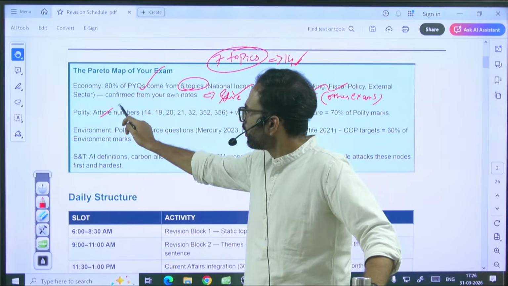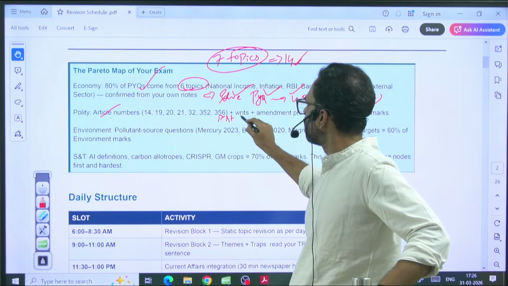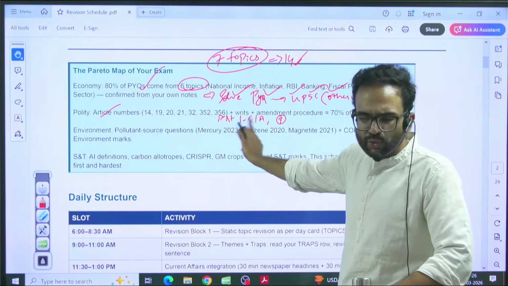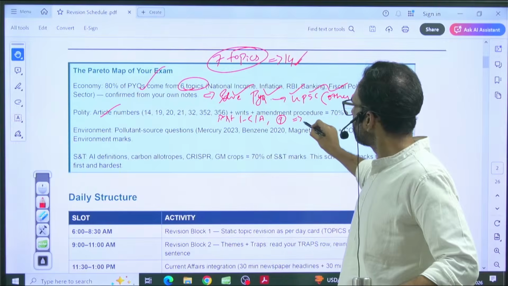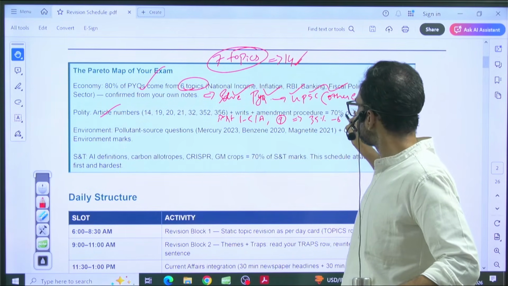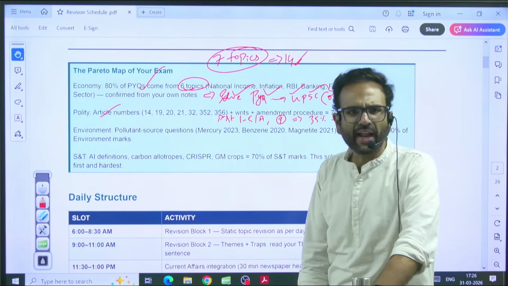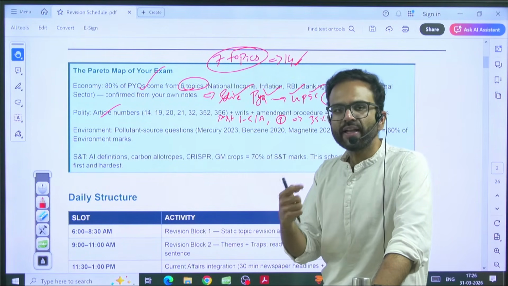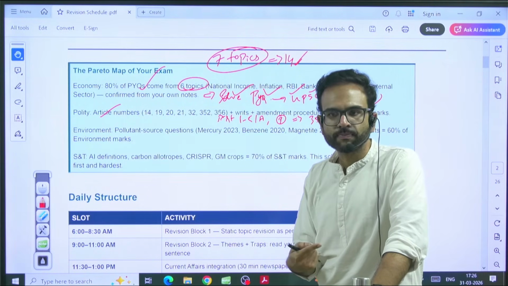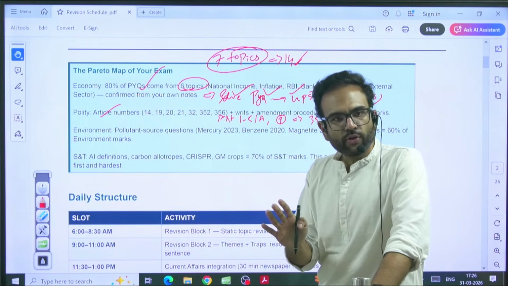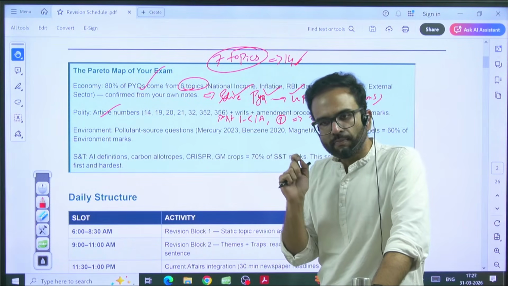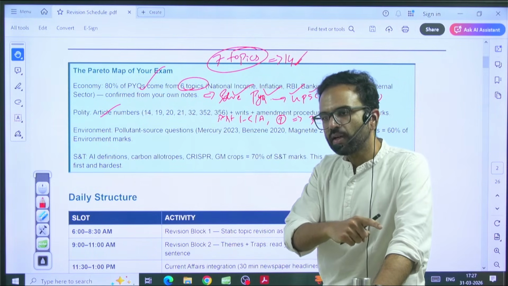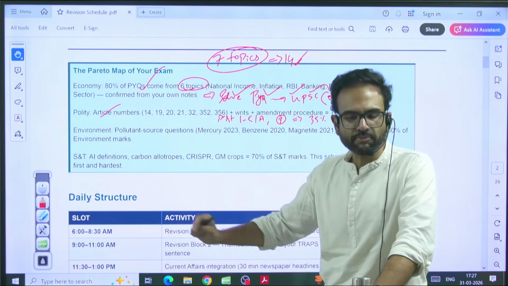Next, polity, it is Article 1 to 51A followed by Parliament. If you do these 2 chapters, I think nearly 35% to 55% of your questions will be right. Apart from this, we also discuss the criminal justice system where you can expect more updates. Also, I told you that whatever was asked in the mains exam was being asked in the prelims.